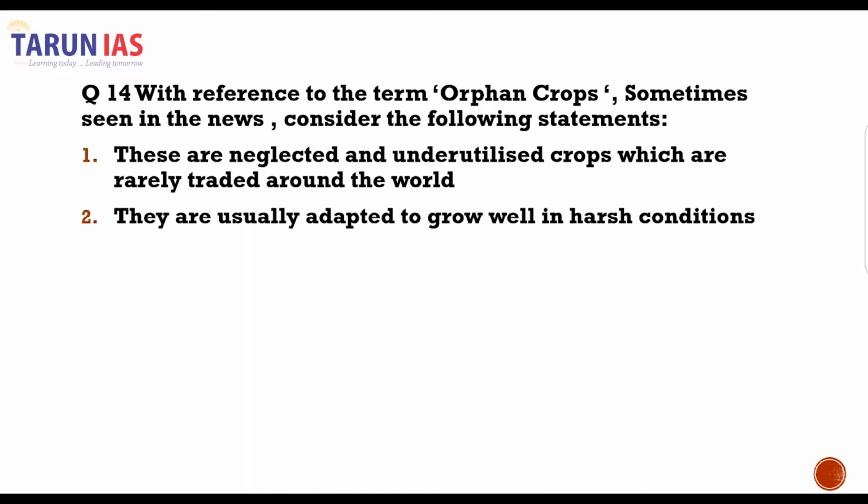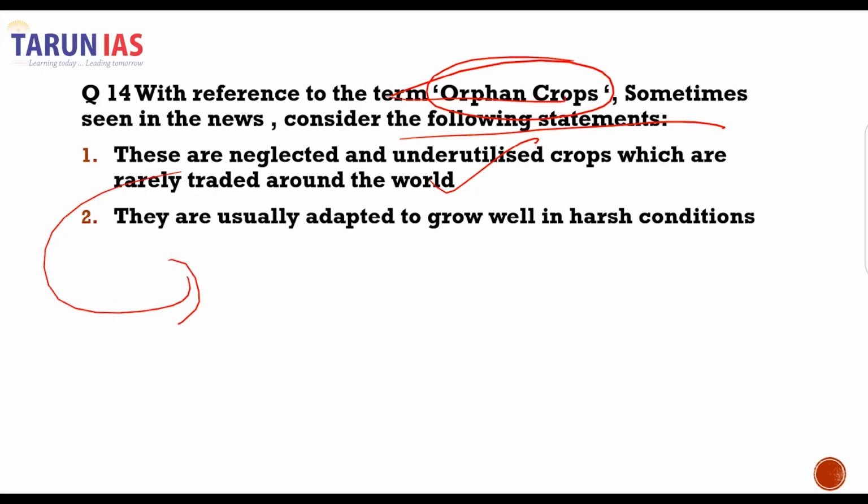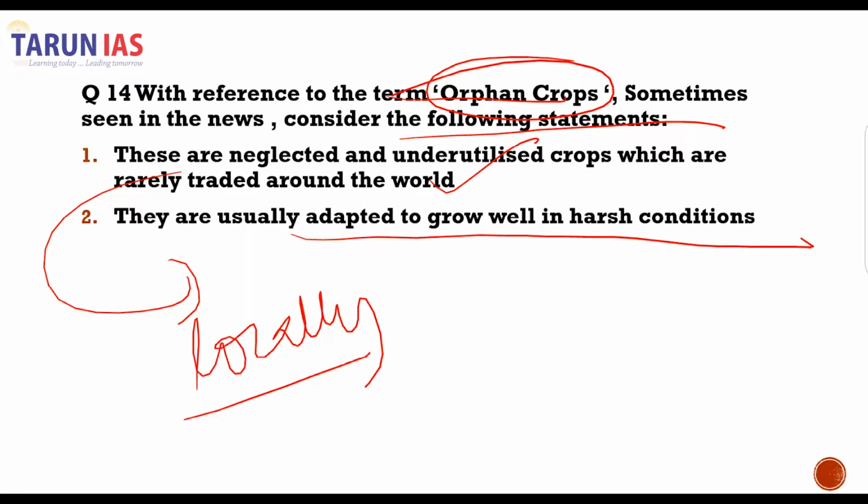Next question of the day is with reference to the term orphan crops, sometimes seen in news, consider the following statement. These are the neglected and underutilized crops which are rarely traded around the world. Yes, orphan crops are such crops, they are not traded internationally, they are grown locally. They are usually adapted to grow well in harsh conditions. Yes, that's correct.